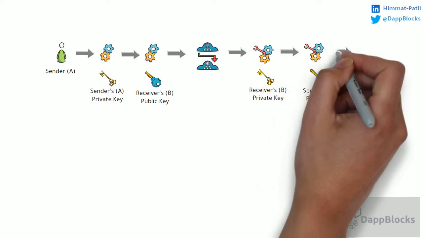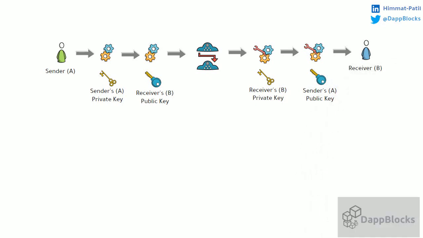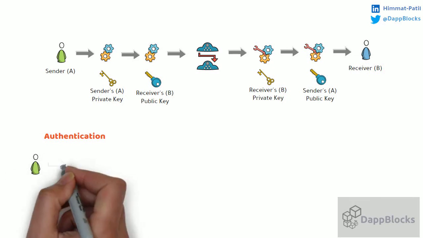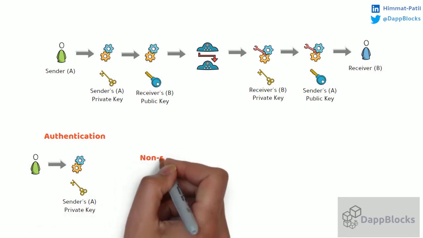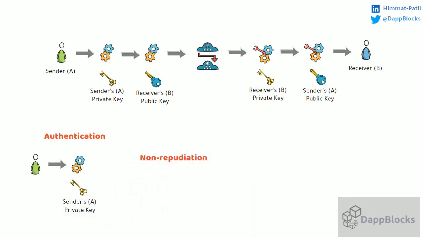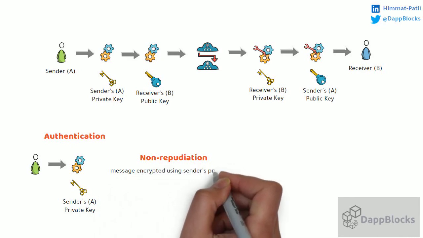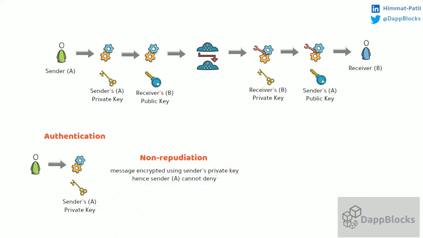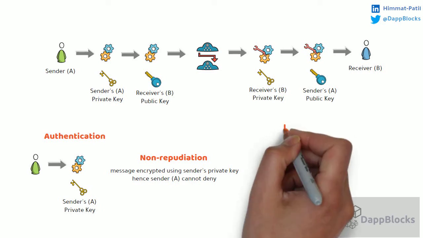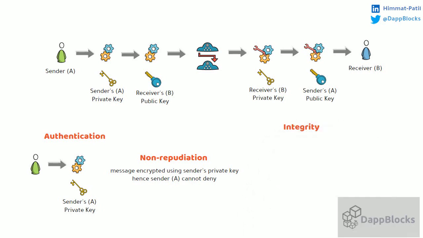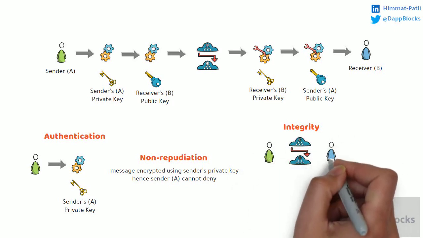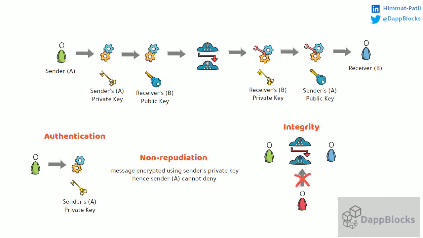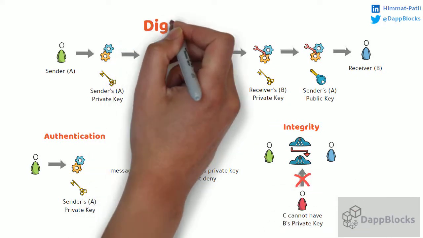Let's now check how we have solved the other problems. Authentication. It is ensured because the message is encrypted using the sender's private key, which belongs to the authentic user. Second, non-repudiation. Since the message is encrypted using the sender's private key and only the sender has his own private key, the sender cannot deny having sent a message. Third, integrity. This is achieved by encrypting the message using the receiver's public key. No one can read a message without B's private key, and only B has his own private key. This is called the digital signature.